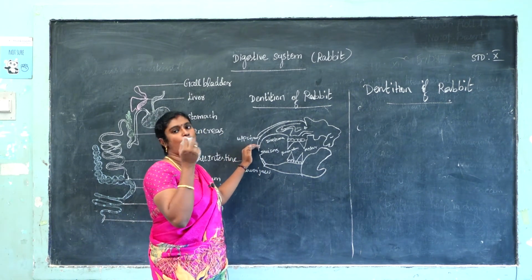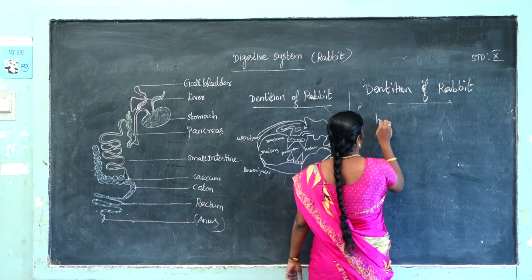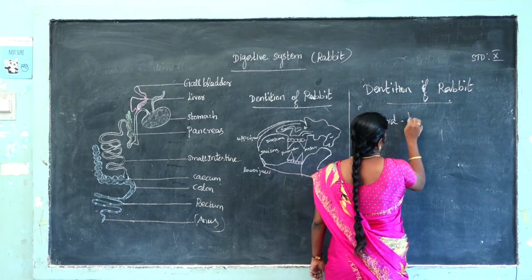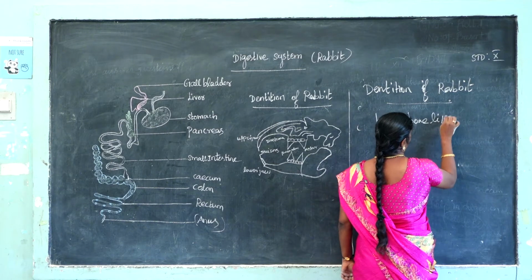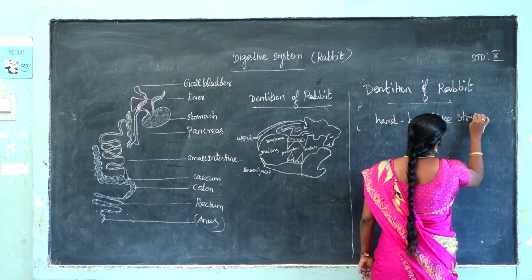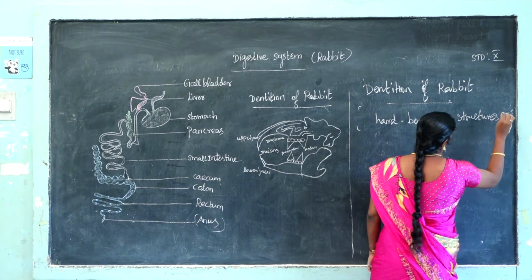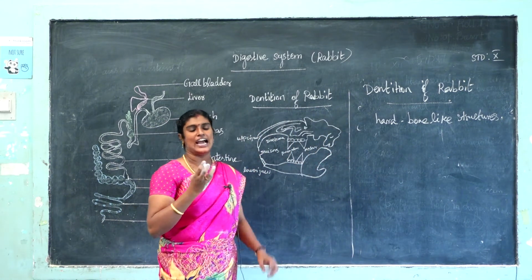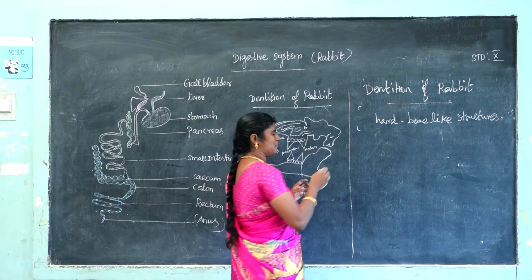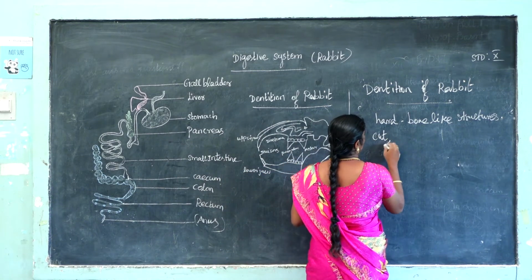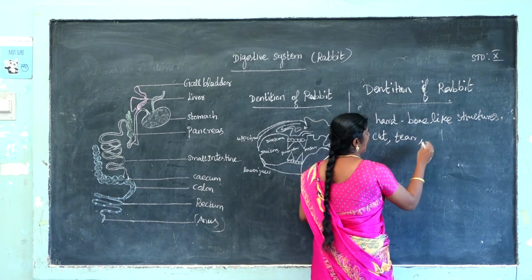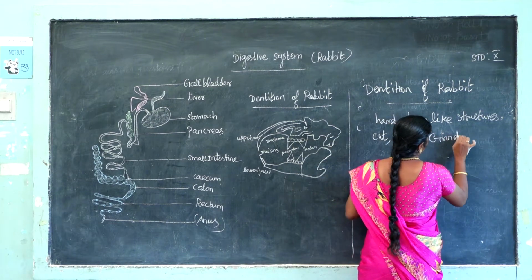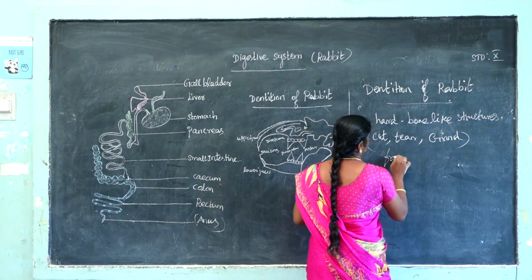Teeth are a very hard, bone-like structure. What is the use of teeth? They are used to cut, tear and grind the food materials.